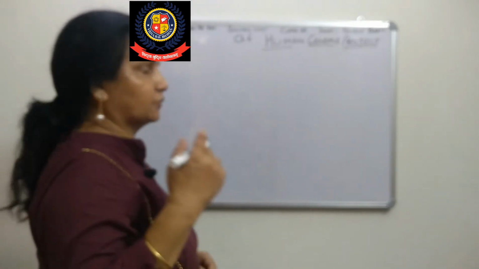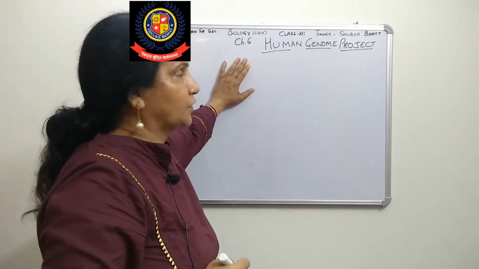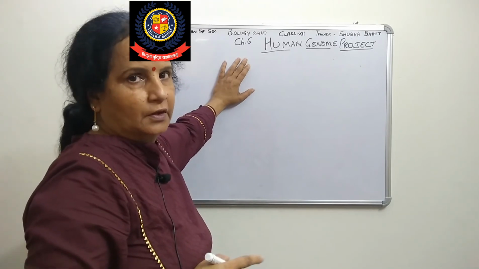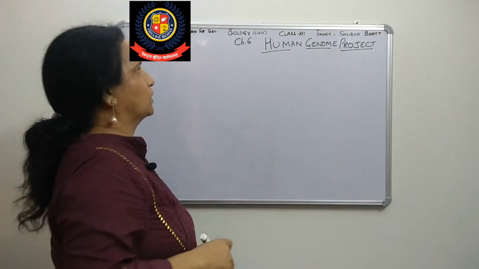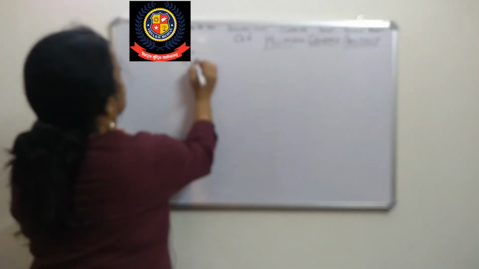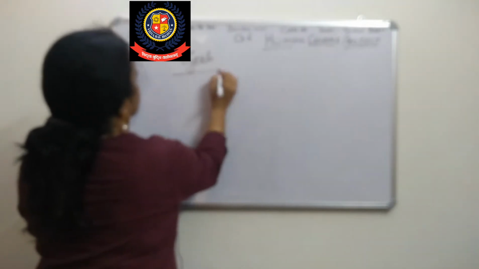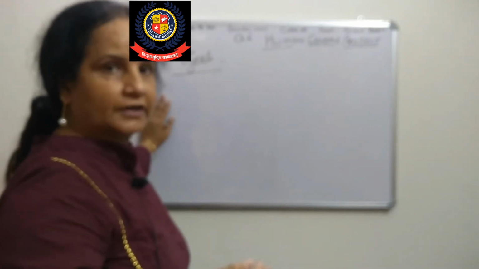In your class 12 syllabus, one is the human genome project, HGP, and one more project is there, the rice genome project. One is from human beings, one from plants. Now we will talk about the goals of the human genome project, that is, the objectives.